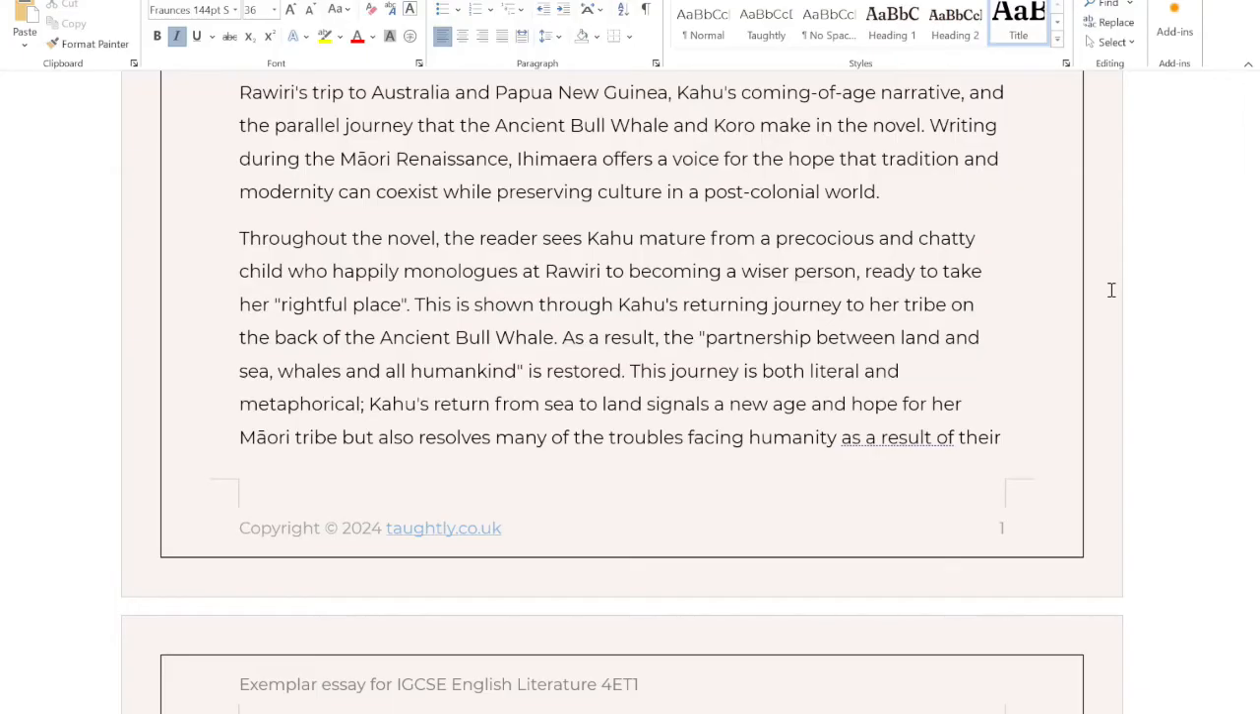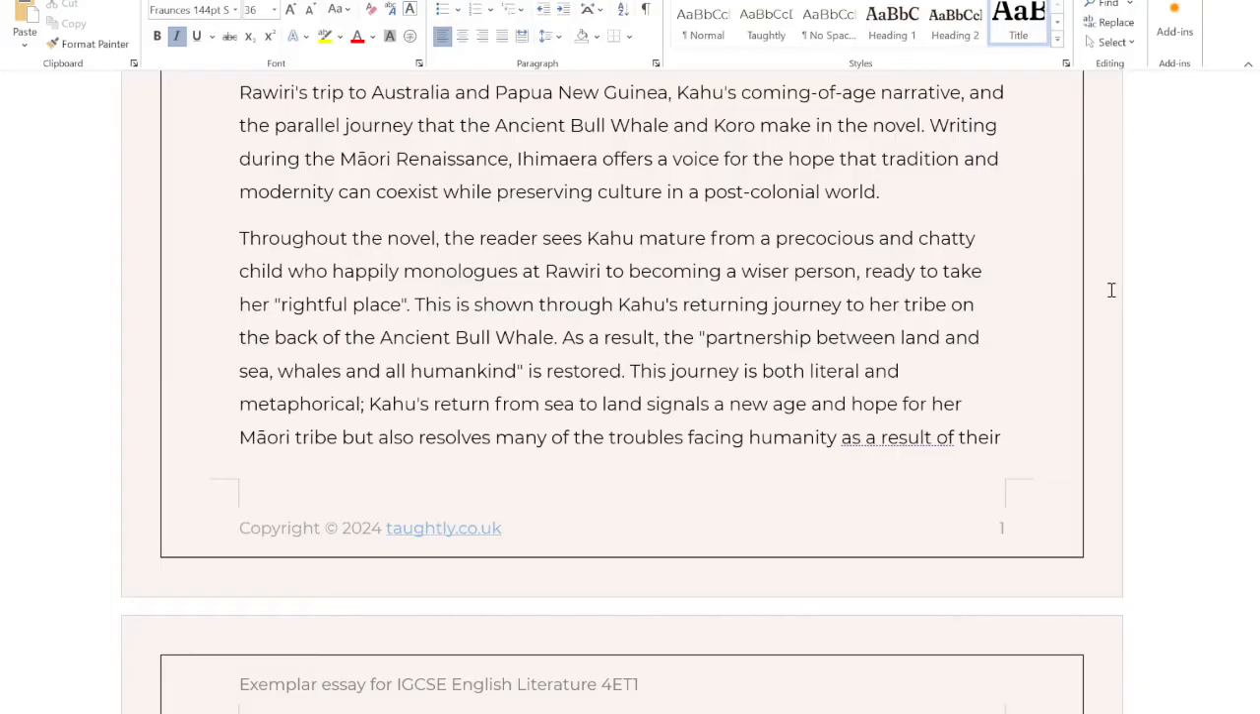Throughout the novel, the reader sees Kahu mature from a precocious and chatty child who happily monologues at Rawiri to becoming a wiser person, ready to take her rightful place. This is shown through Kahu's returning journey to her tribe on the back of the ancient bull whale. As a result, the partnership between land and sea, whales and all humankind is restored. This journey is both literal and metaphorical.